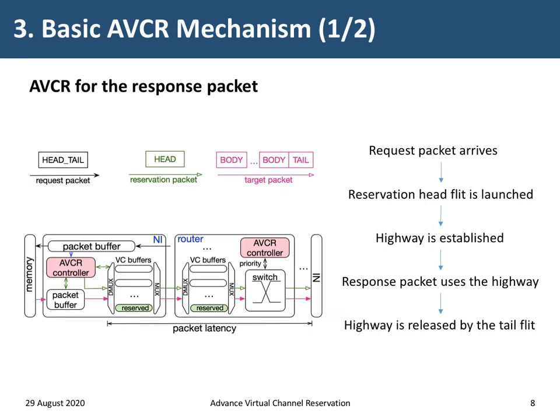Now let's look into the detailed process of response AVCR. When the request package arrives at the network interface, a reservation head flit with control information will be generated by the AVCR controller and sent to the predicted or known destination to establish the highway. The AVCR controller in each router is responsible for recording the reserved buffer and offering the highest priority to the reserved buffer. When the response package is ready, it uses the highway and its tail flit will finally release the highway.